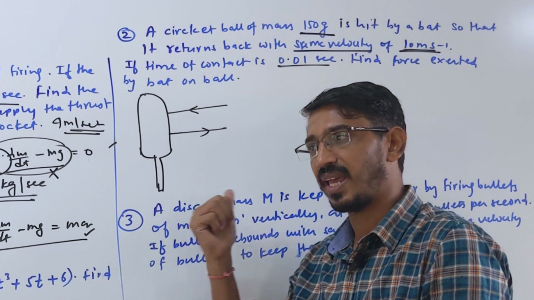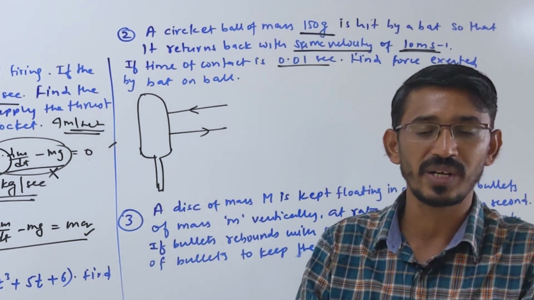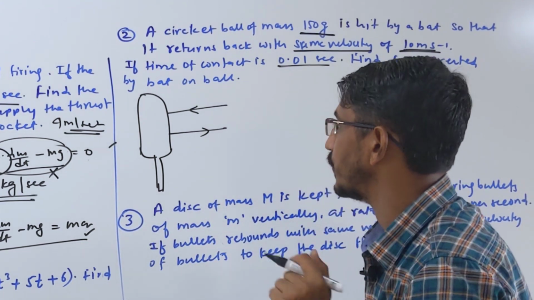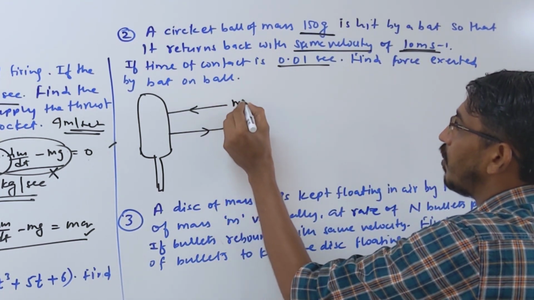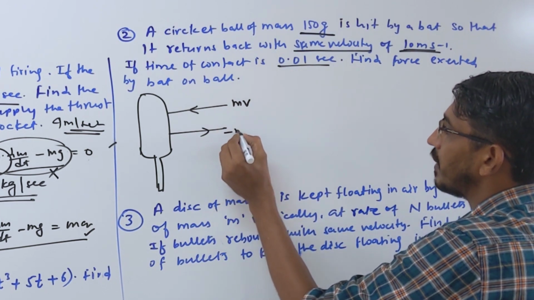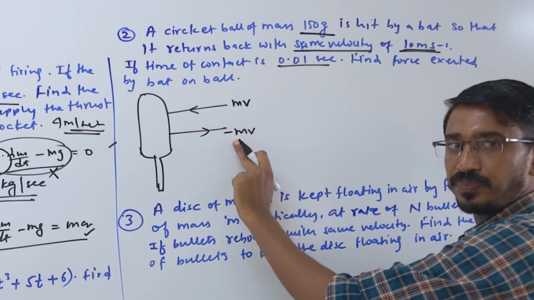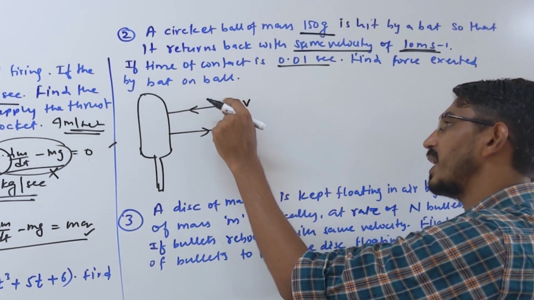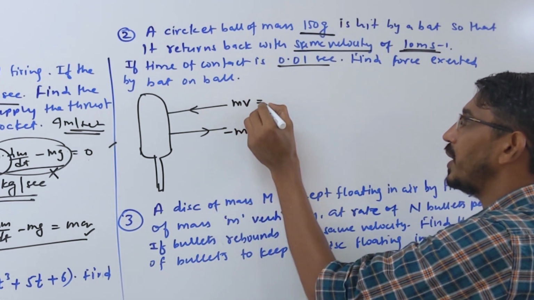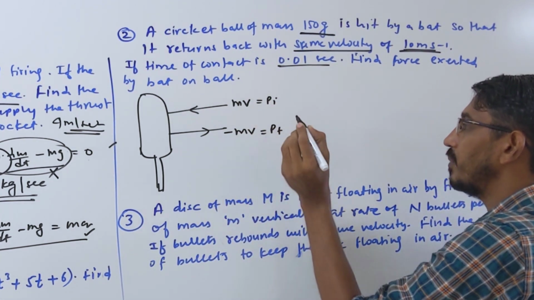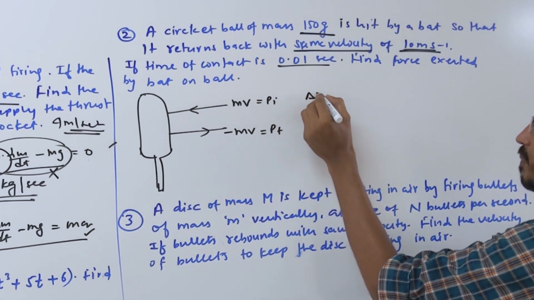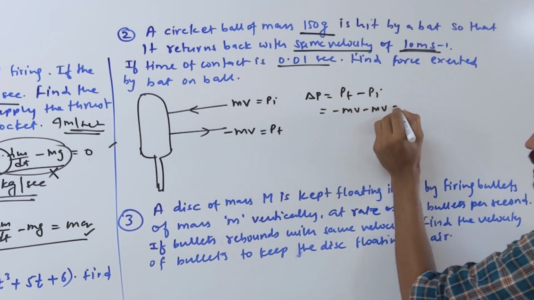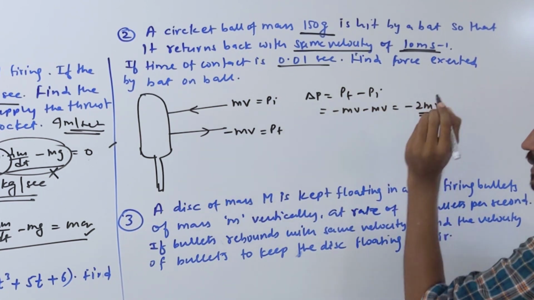Yesterday I discussed the question where the angle is given. If the angle is given, then you take components in the X direction and Y direction. I will discuss one more example with you if you did not understand. So the ball was coming with some momentum mv, and returns back with momentum minus mv. I wrote negative because the direction is changing. If you call this positive, then that is negative. This is your initial momentum P initial, and this is your final momentum P final. Let us calculate the change in momentum, delta P. P final minus P initial, you say minus mv minus mv, what is the answer? Minus 2mv.